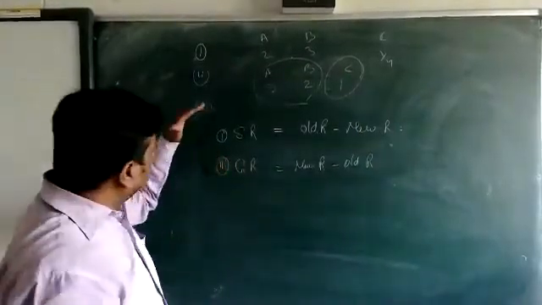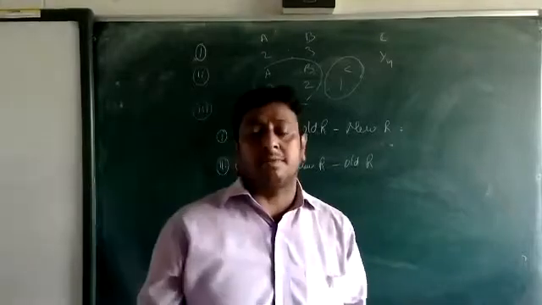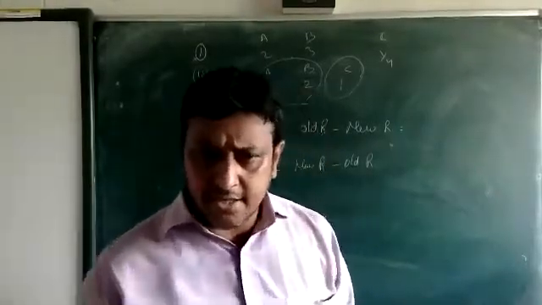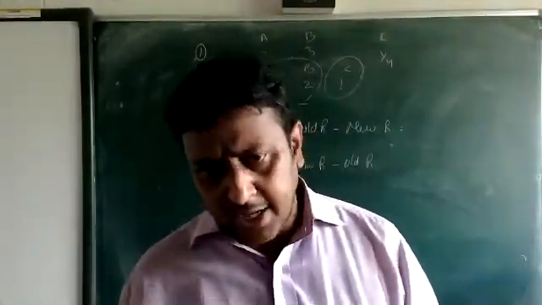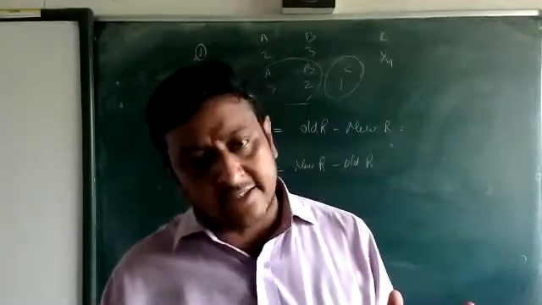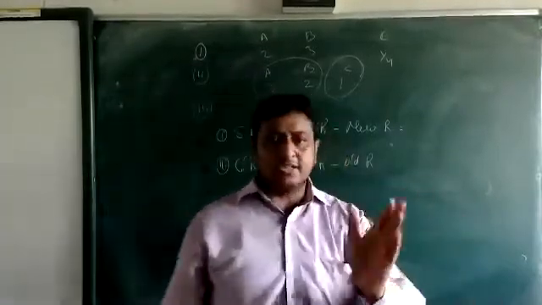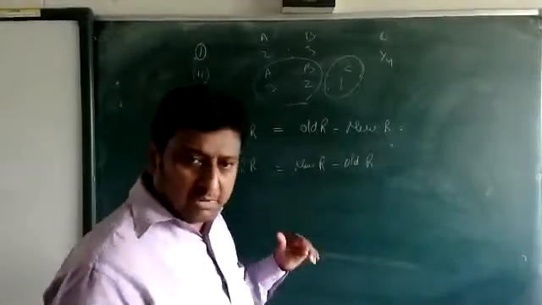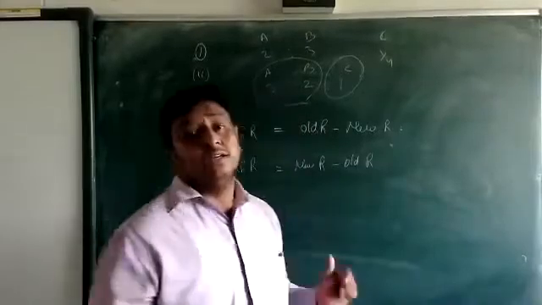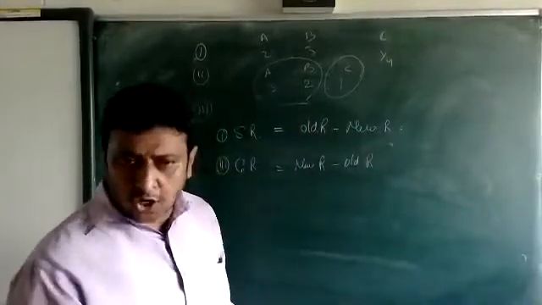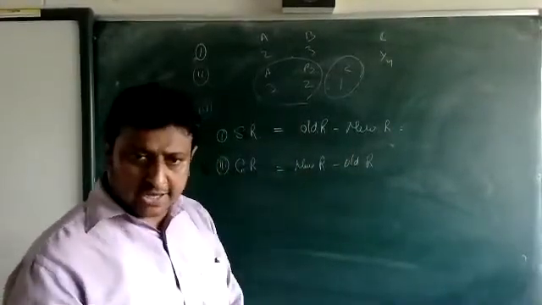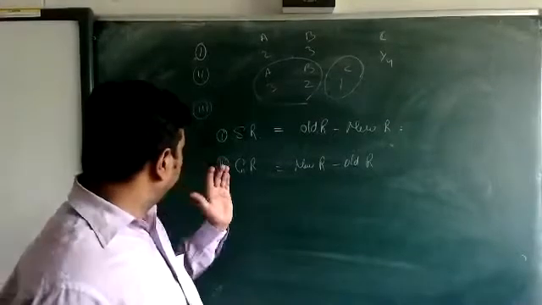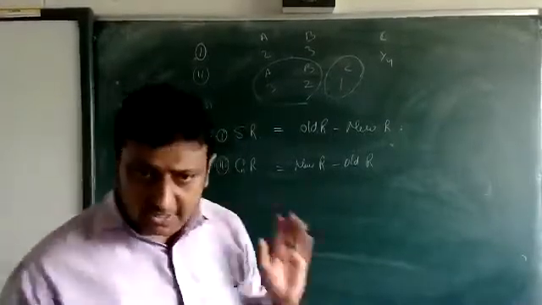Okay, beta? It's very easy to remember. Sacrificing means we are going to give. It means old is more than new. Old is bigger, so old minus new. Gaining means we are getting. It means new is bigger than old, so new minus old. Okay, clear? This sacrificing ratio and gaining ratio is clear or not?